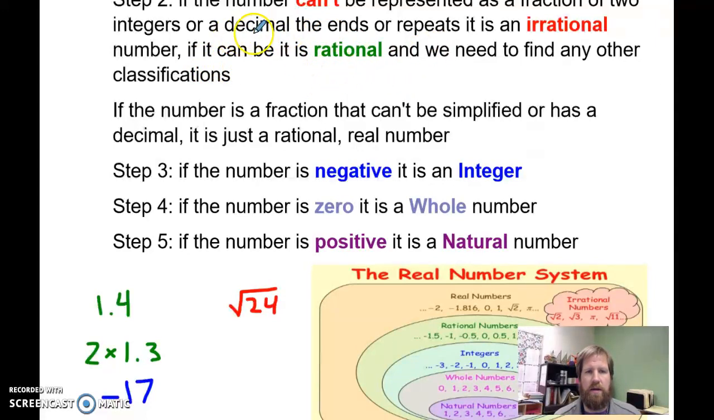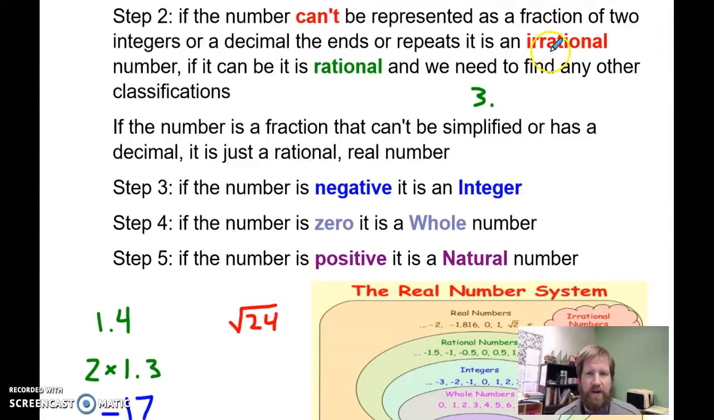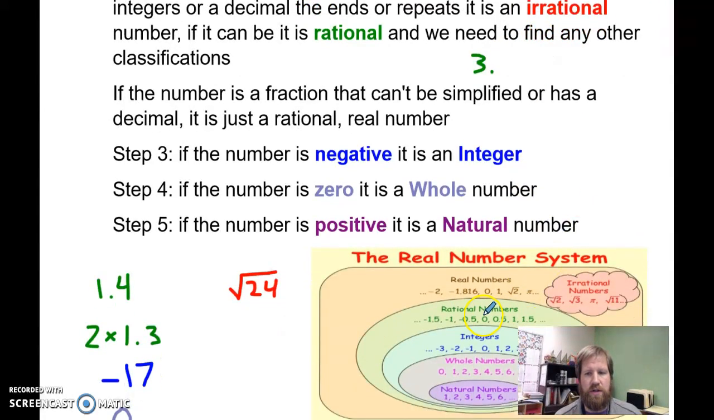And keep in mind that if it doesn't have a decimal, right, if it's just like 3, well, that does have a decimal. It's right there, and it ended. Okay, so it's rational. All right, if it's irrational, you're done. Okay, it's a real number, and it's irrational. If it's a rational number, you got to keep looking to figure out how many of these other categories it belongs in.